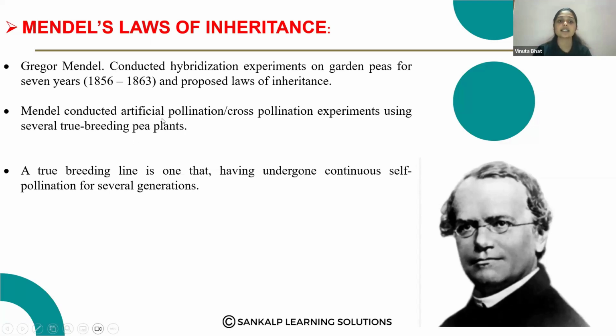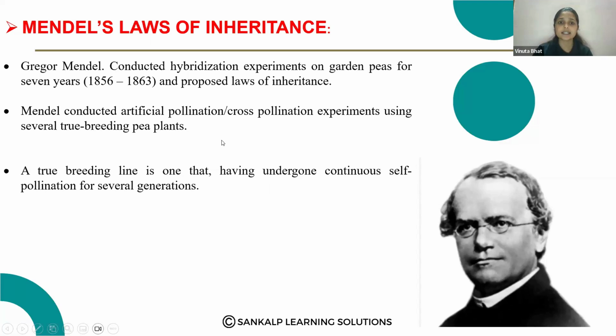Mendel conducted artificial pollination or cross-pollination experiments using several true breeding pea plants. A true breeding line is one that has undergone continuous self-pollination for several generations.